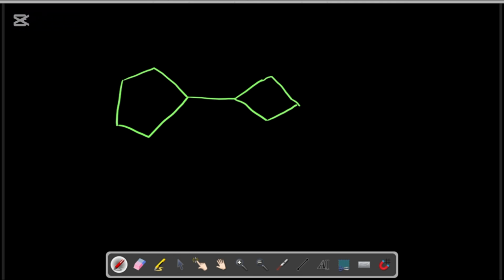The name of this compound is called, okay, think of the name of this compound. If you actually get this name, I'm telling you, you are good. So the name of this compound is what we call cyclobutyl cyclopentane.